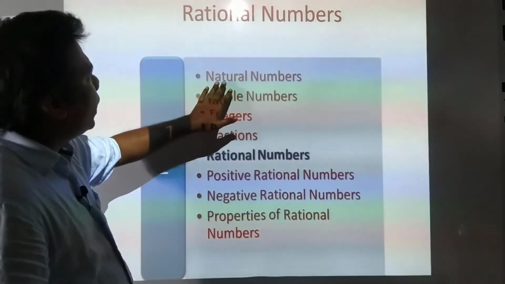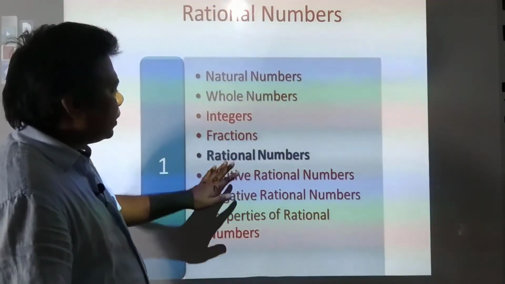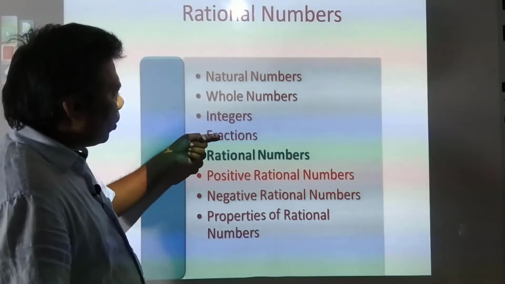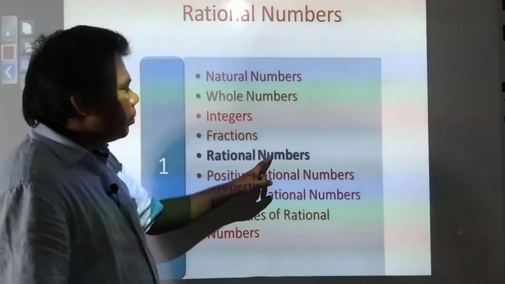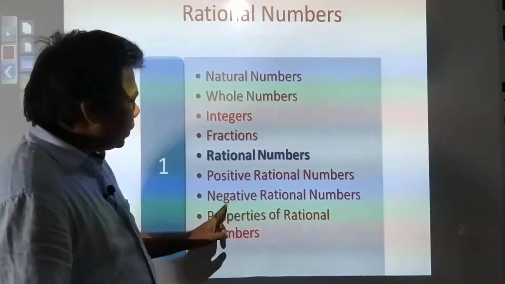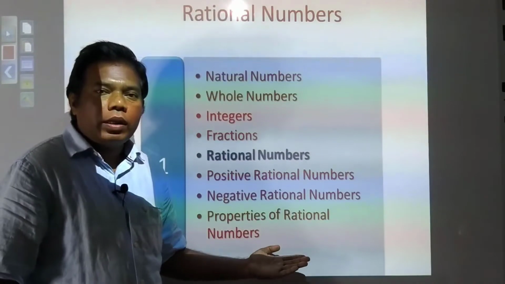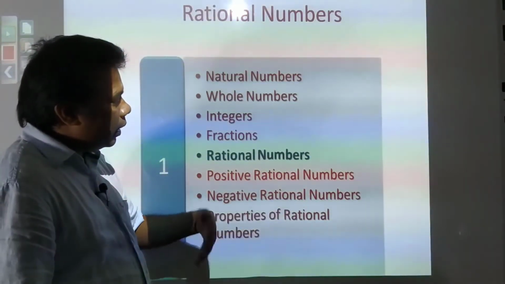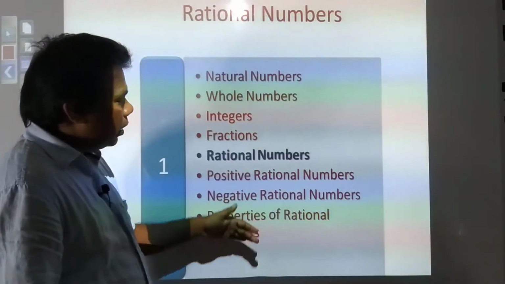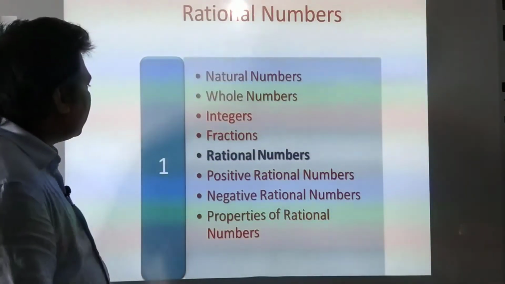So today we will see natural numbers, whole numbers, integers, fractions. These integers and fractions we have already learned. Rational numbers, this is our new chapter. Positive rational numbers, negative rational numbers, and properties of rational numbers we will see today. And the rest of the things will be in the next upcoming videos. So let's start.